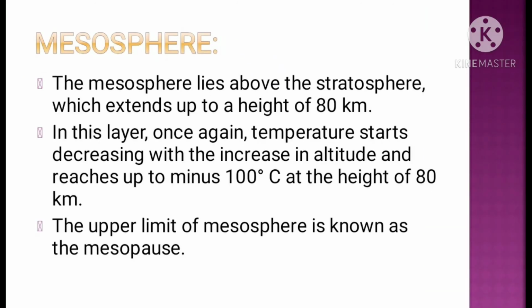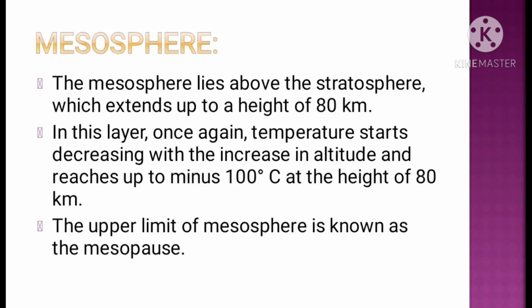The third layer of the atmosphere is the mesosphere. The mesosphere lies just above the stratopause and extends up to a height of 80 kilometers. In this layer, once again, temperature decreases with increase in altitude and reaches up to minus 100 degrees Celsius at the height of 80 kilometers. The upper limit of the mesosphere is known as the mesopause.